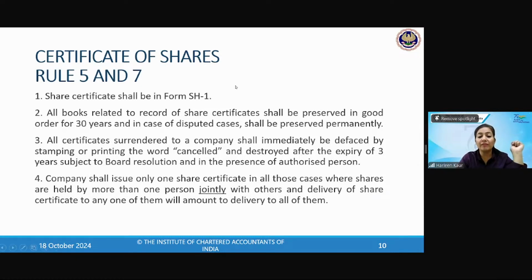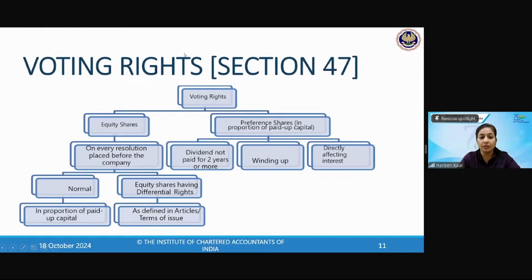Company can issue only one share certificate to those where shares are being held jointly. So if me and my husband have taken up joint shares, then only one share certificate will be issued because we are jointly holding those shares in a company. Okay, good. The penalty for fraud, we have also revised, Section 447, so that's great.